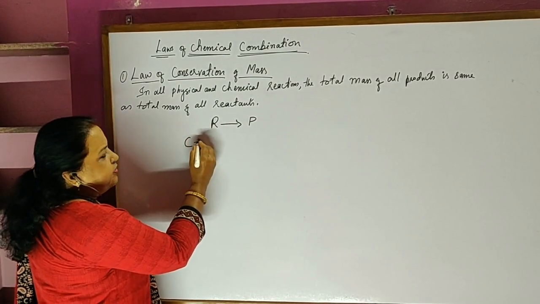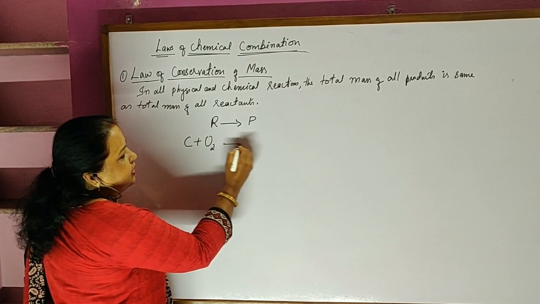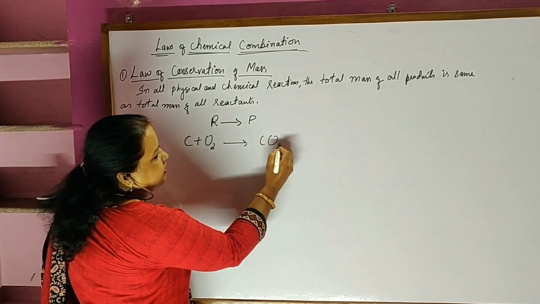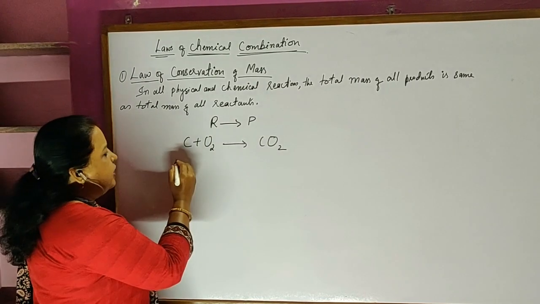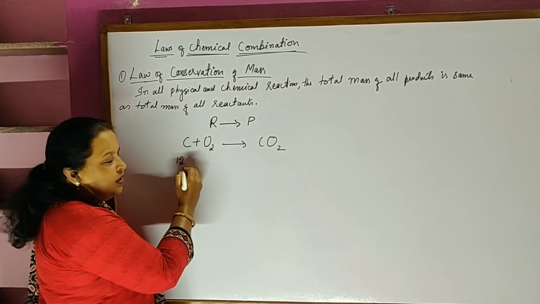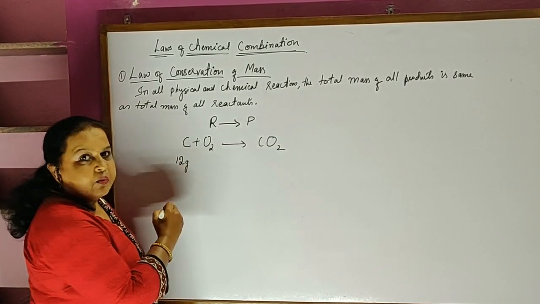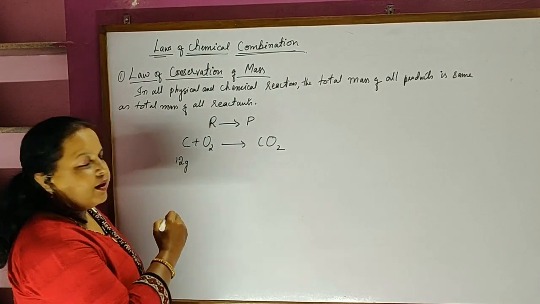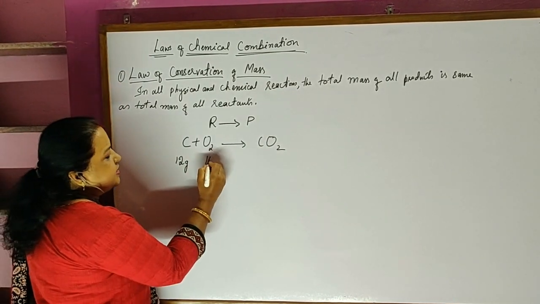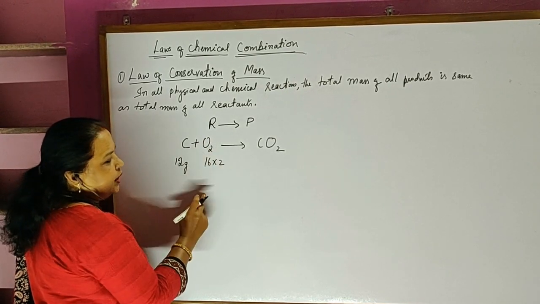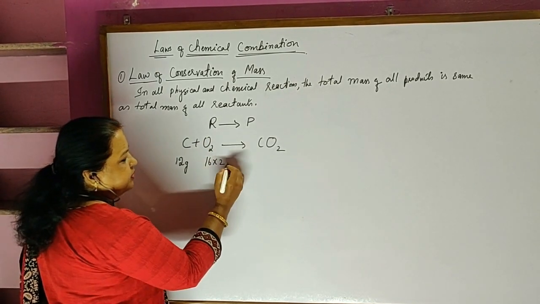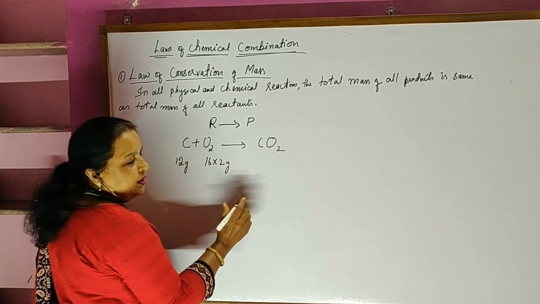If you do the reaction of carbon with oxygen, it is going to form carbon dioxide. If we calculate the mass involved here, the atomic mass of carbon is 12. 12 grams of carbon will exactly combine with 16 into 2, since 16 is the atomic mass of oxygen and 2 atoms are there, to form carbon dioxide.